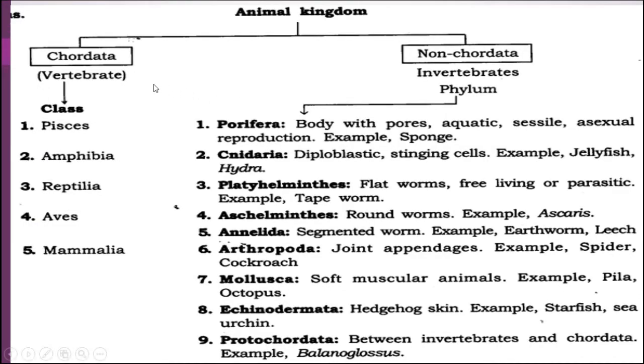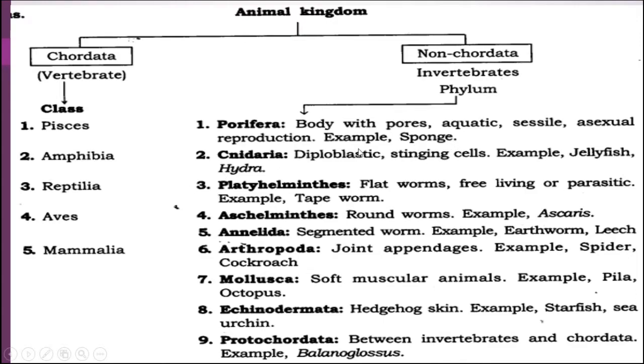These are some characteristic features of the animal kingdom. Chordata is classified into vertebrates, which are divided into 5 classes, that is Pisces, Amphibia, Reptilia, Aves and Mammalia, whereas non-chordates or invertebrates are divided into the following phyla. Porifera: body with pores, aquatic, sessile, and they show asexual reproduction as well as sexual reproduction. Some of the examples are sponges.